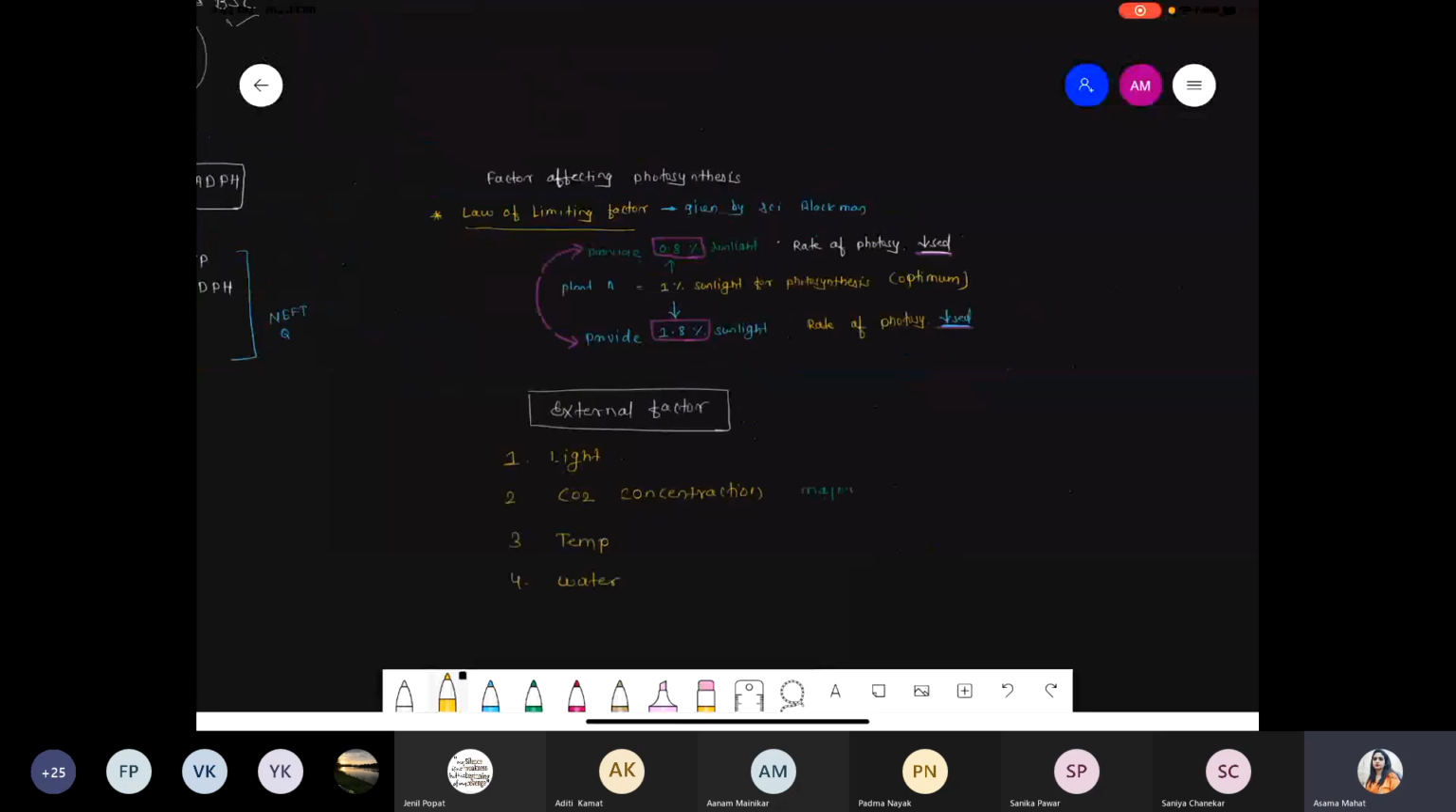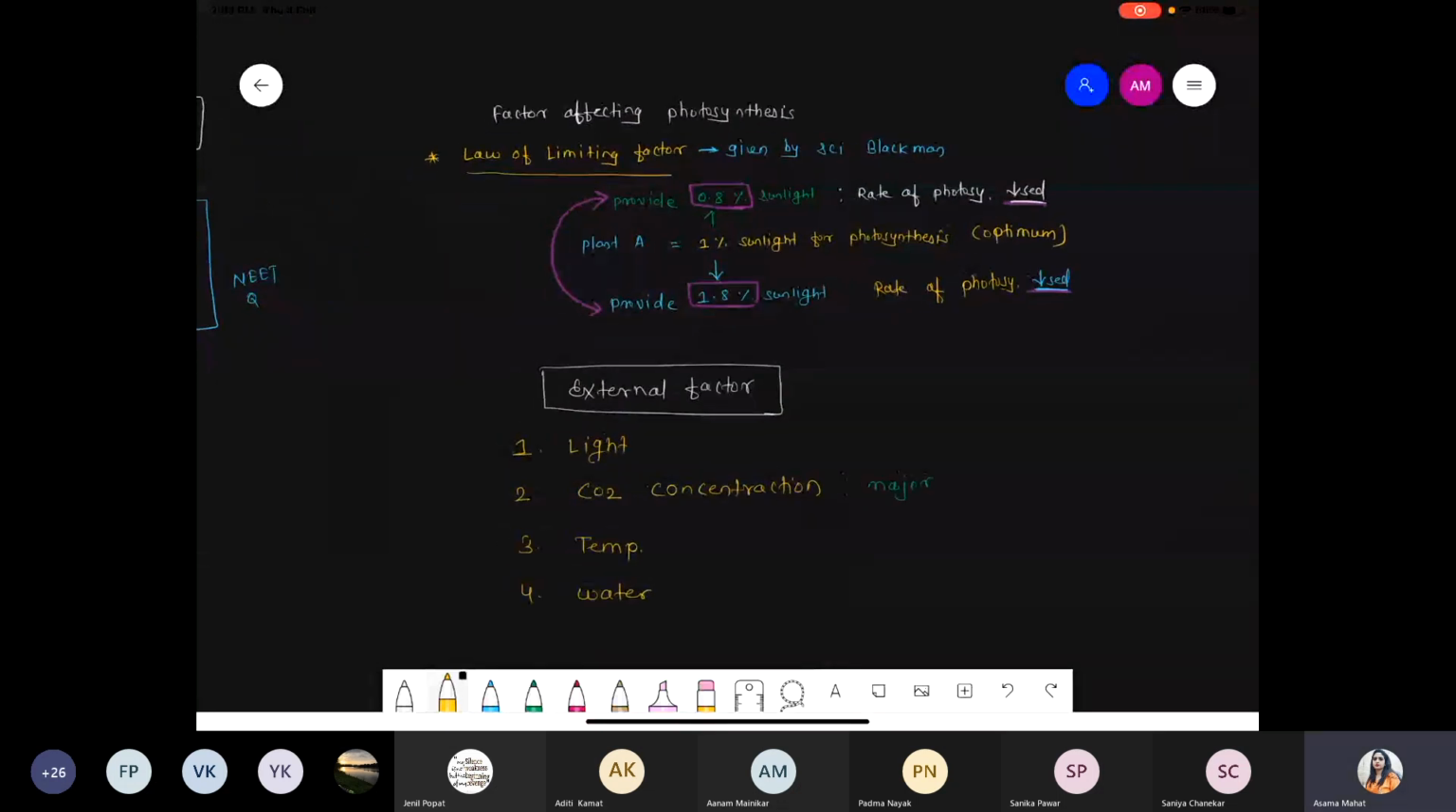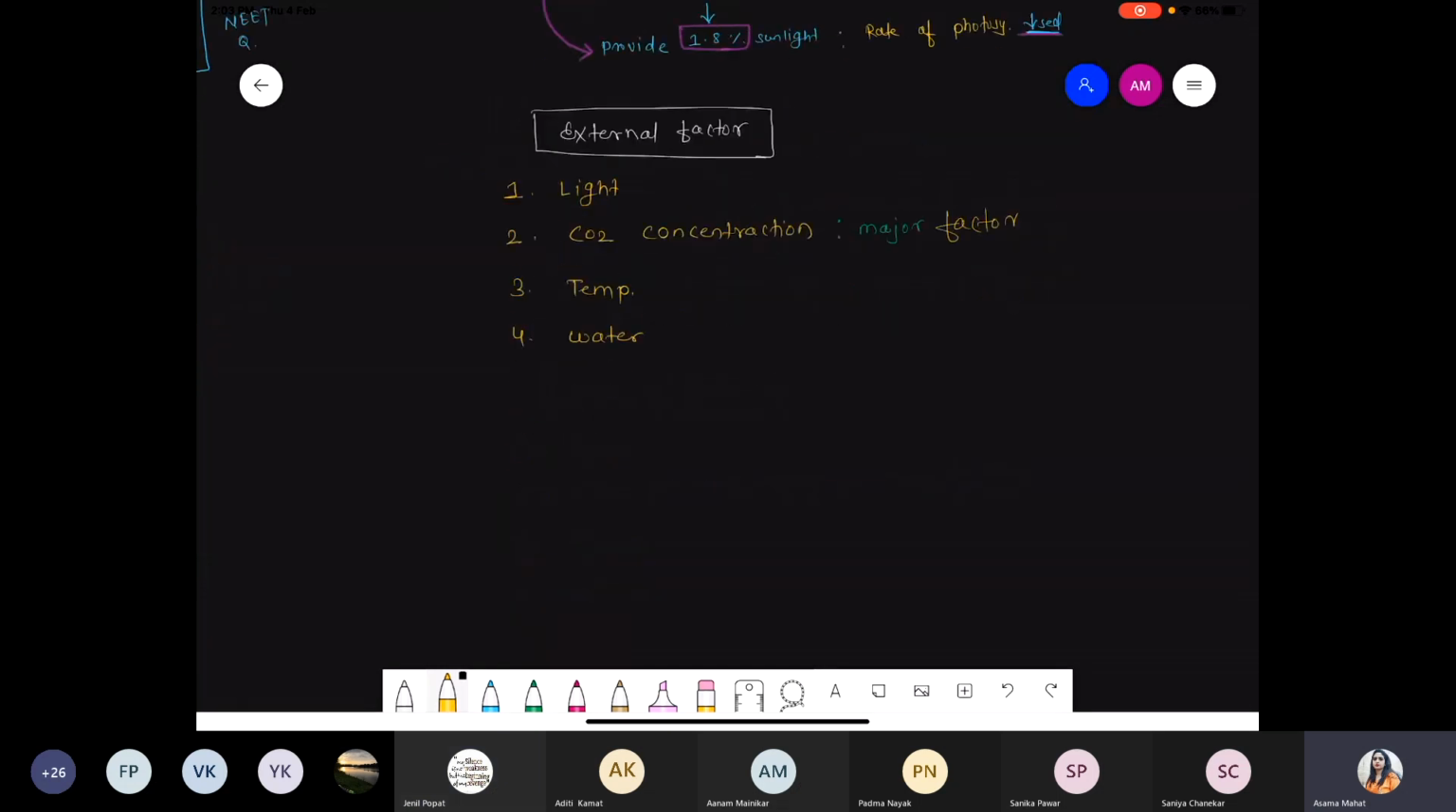Okay, done. So these are some factors affecting photosynthesis. And out of that, we are talking about CO2 concentration. These are the major factor among these 4. Clear? Clear this part? Yes, ma'am. So one by one we are talking about the other factors. First of all, we start from the light part.